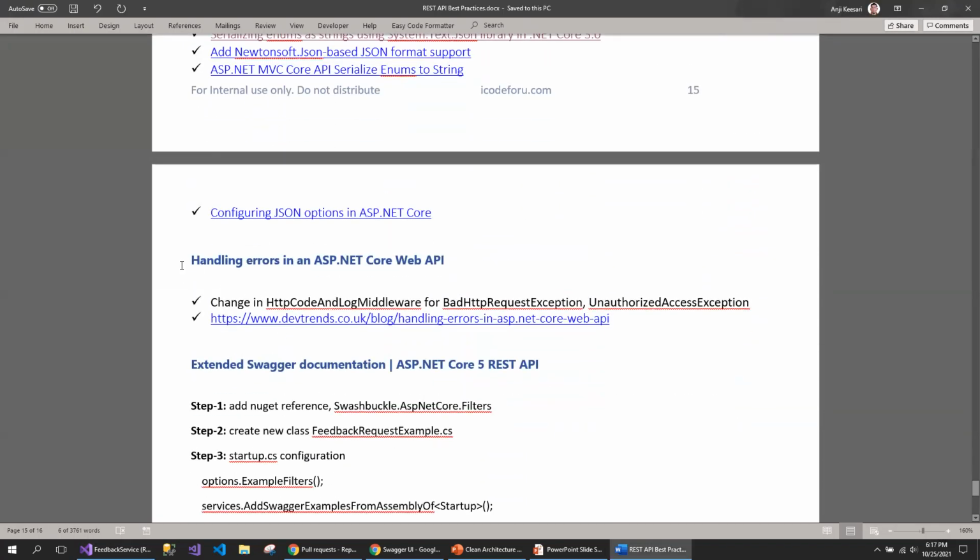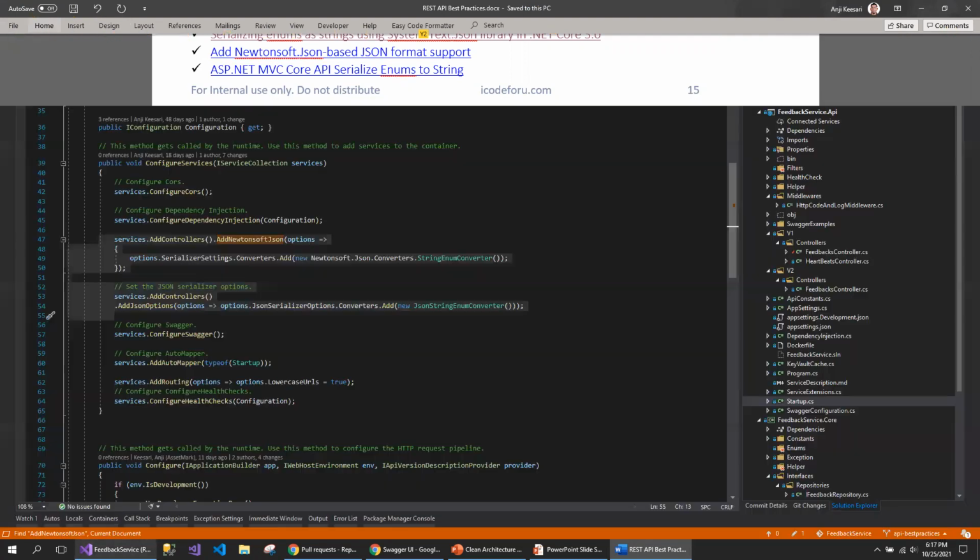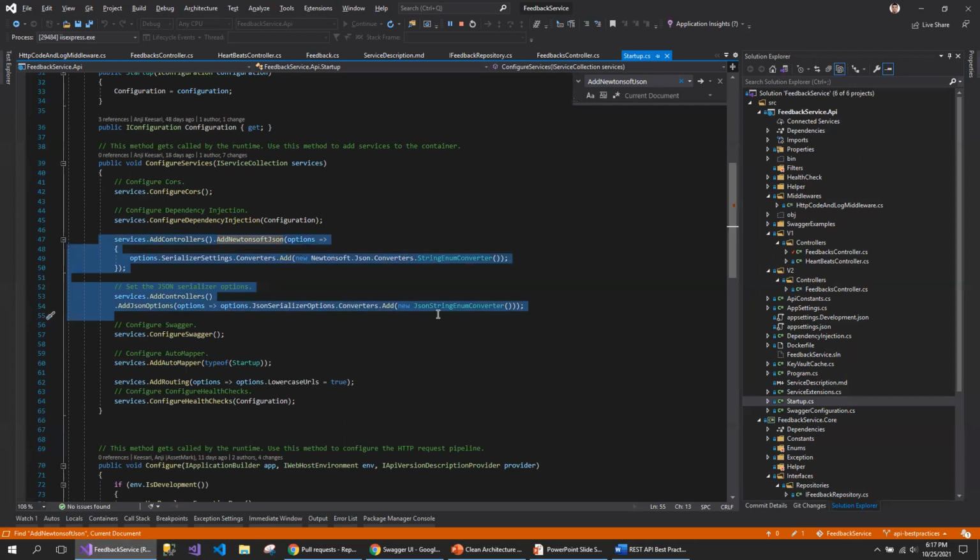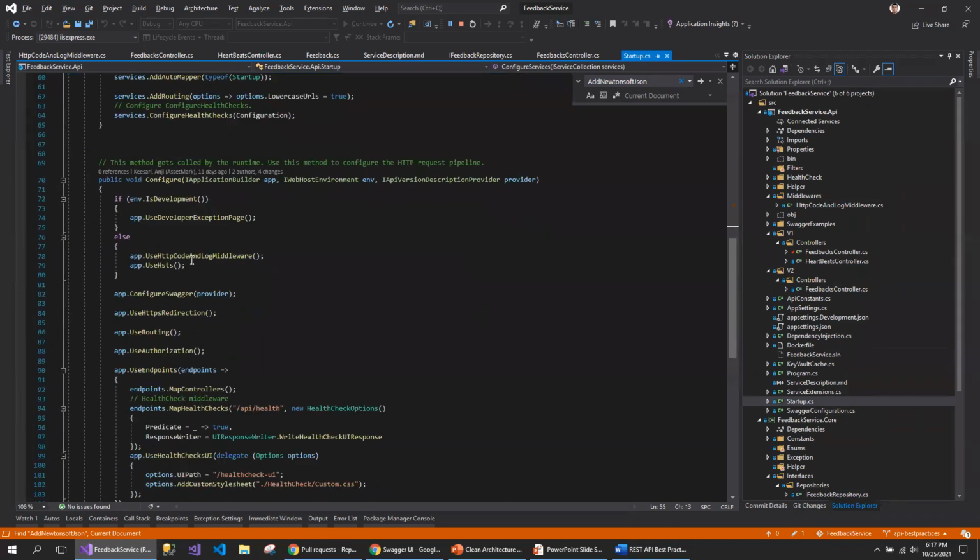And the exception handling. This is one of the topics I want to discuss in a little more detail. I'm sure in my previous sessions I've also discussed how you handle your exceptions thoroughly. One of the best practices we were talking about is returning the right status code when an exception happens in your code. So I've injected this particular middleware to address the custom exceptions.